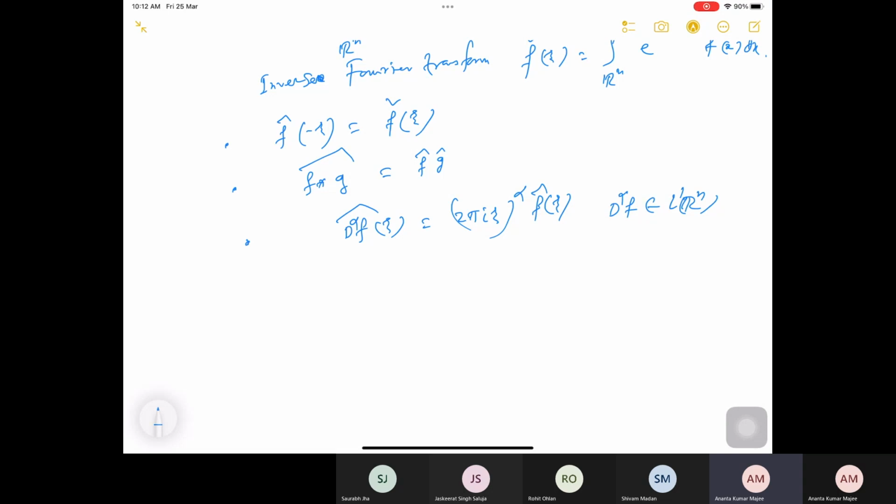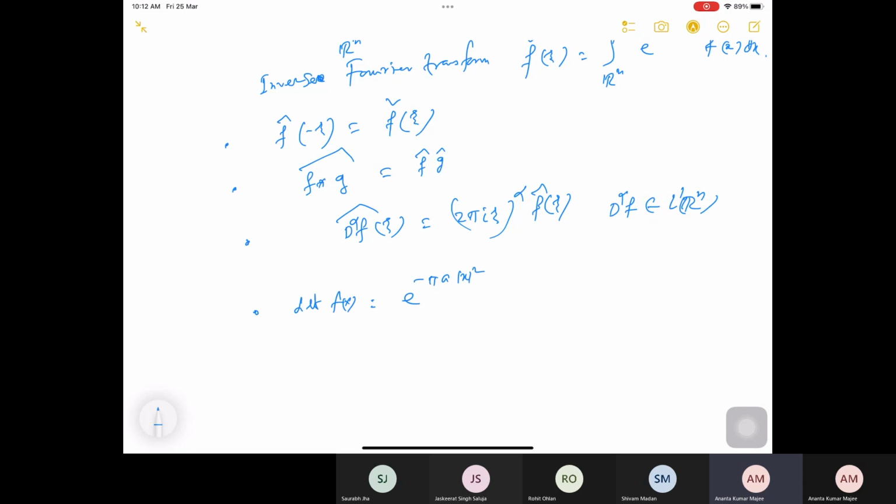Some important property I will also consider for a particular function. Consider f of x equal to e to the power minus pi a times |x| squared.